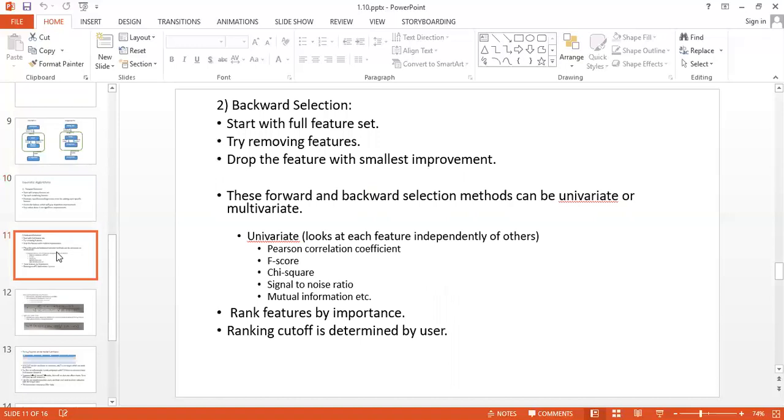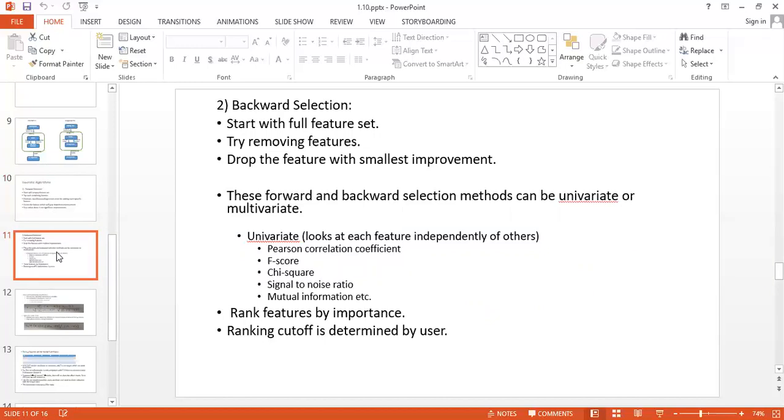And the second one is backward selection. In backward selection, consider all the 10 symptoms in one feature set, that is, start with the full feature set. Suppose you are having 10 features or 10 symptoms, take them as they are as a feature set. Then check the first, second, third, fourth, all single symptoms, whether they work correctly alone or not, and which symptom is having the smallest improvement, like having no value in that set.